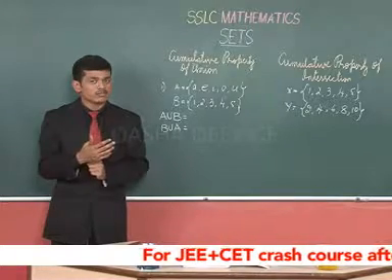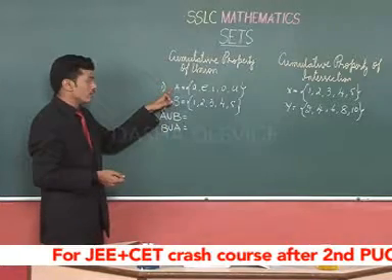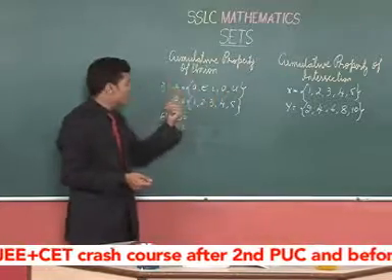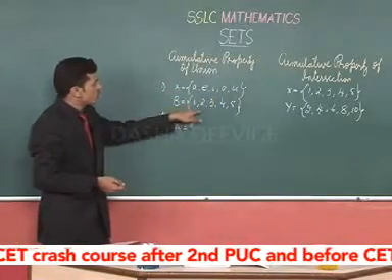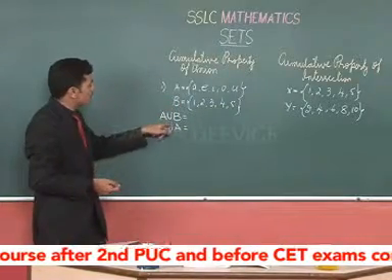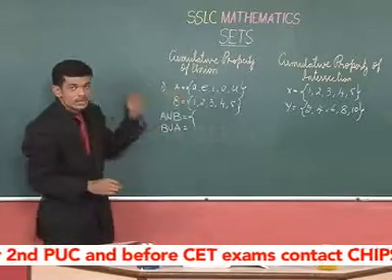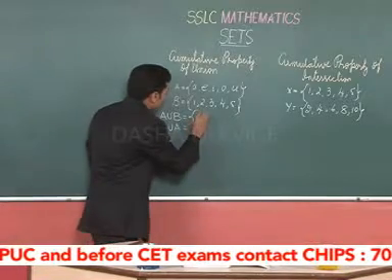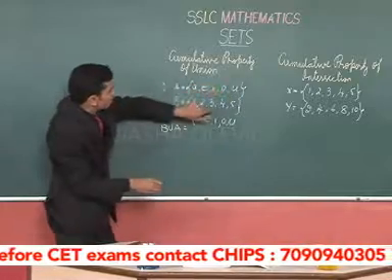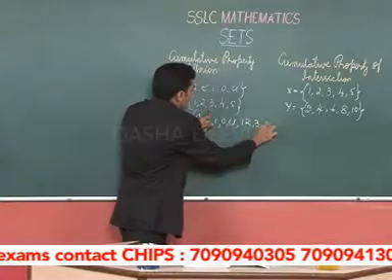Now, let us see if it is true. Let us consider two sets, set A with entities A, E, I, O, U and set B with entities 1, 2, 3, 4, 5. Here, A union B is what? When we use union, it means that we should combine all the entities. This gives us A, E, I, O, U and 1, 2, 3, 4, 5.